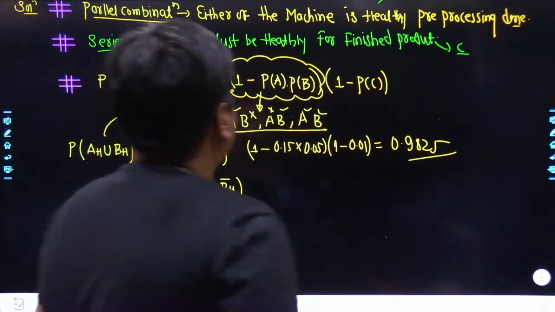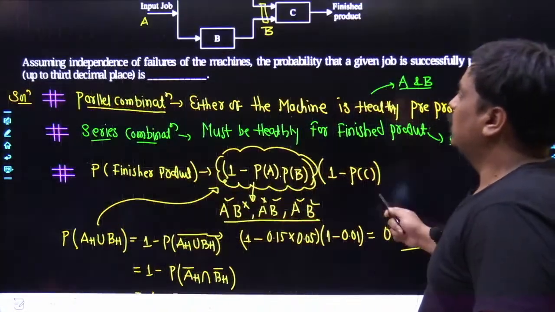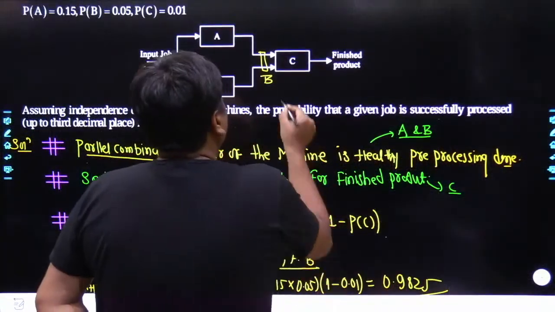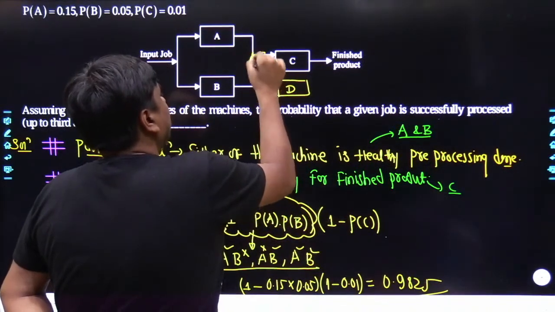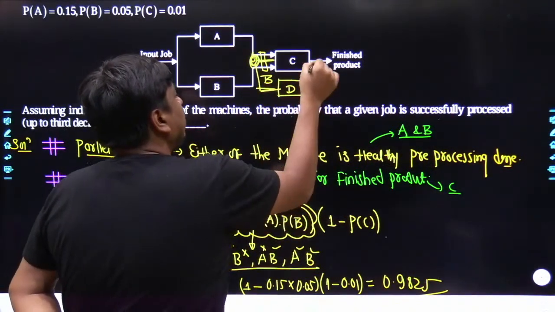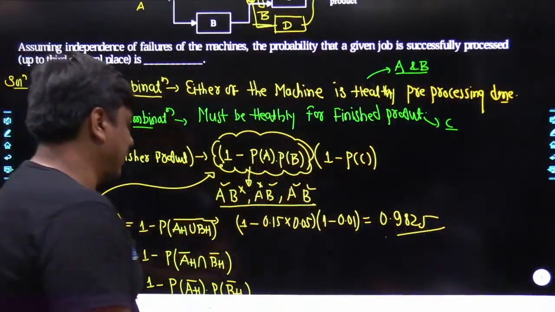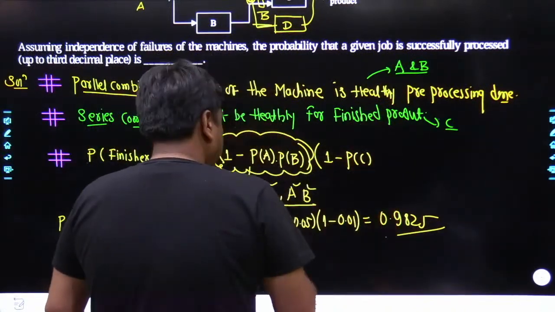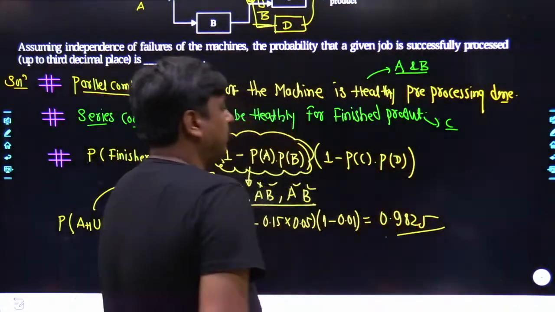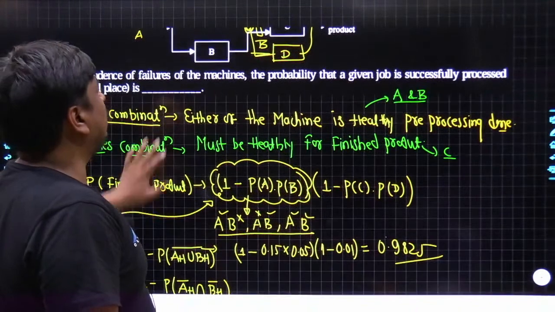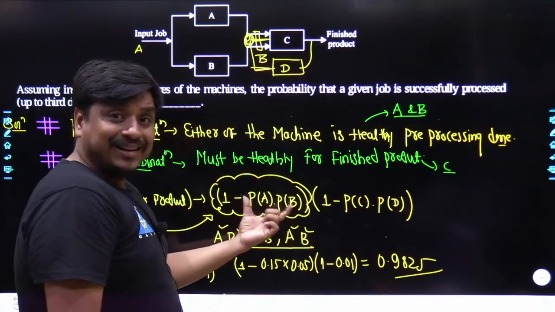Still, I know many of the students would have a huge amount of doubts. So if they have any sort of doubt, they can ask over here. Now even I can change this problem a bit. I could have taken another block over here. Let's take the block as D. And again, I could have taken blocks C as well as D in parallel. May I know what the condition would have been over here? Obviously the condition would have been like this. Here you should have taken the probability of the failure of machine D. Similarly, rather than having 2 blocks, if you have 3 blocks, 4 blocks, continuously this multiplication would increase here itself.